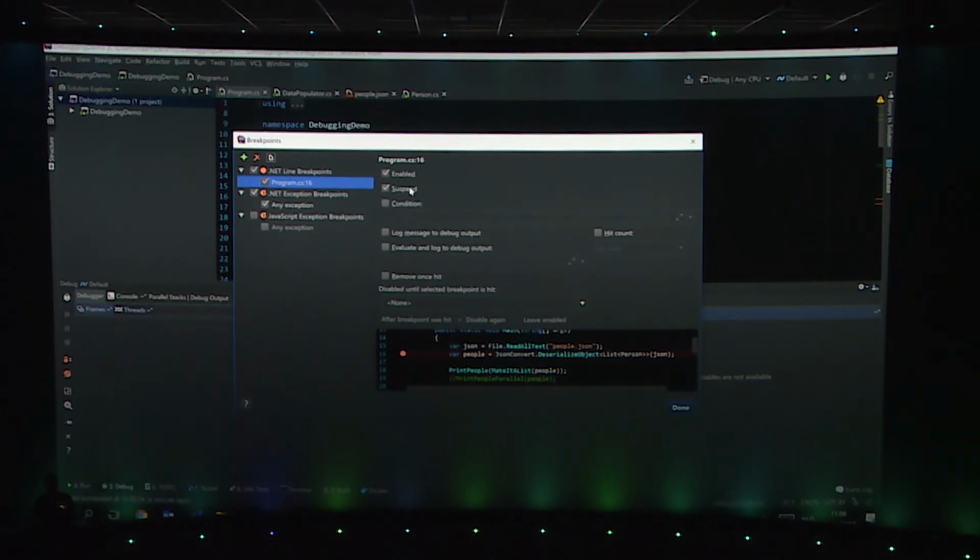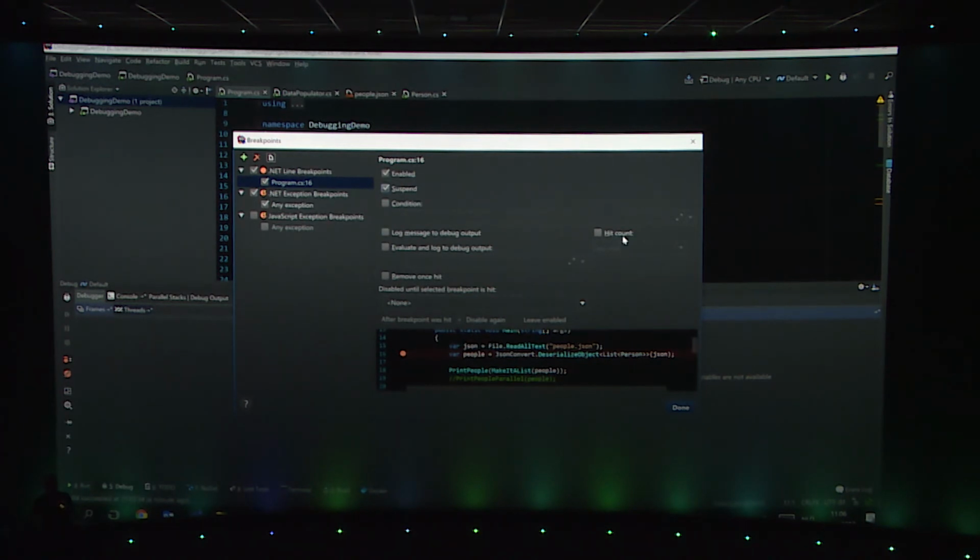What I can also do is, if I have a breakpoint that I want to know that has been passed, but I don't want to always break on that breakpoint, I can say, okay, instead of suspending, just log something to the debug output, and then I can still see that we passed beyond this point in the application, but the application will not pause every time I do this. That's kind of nice.